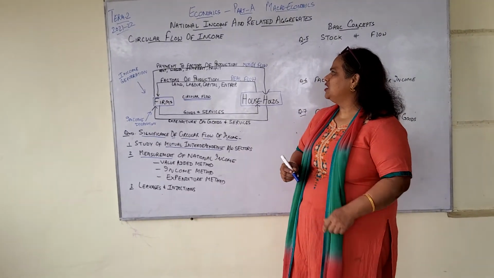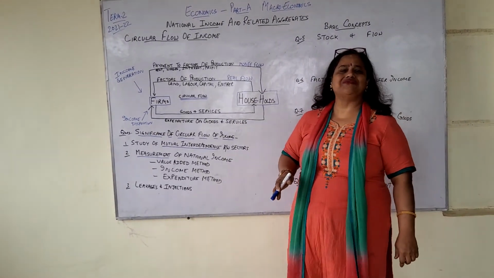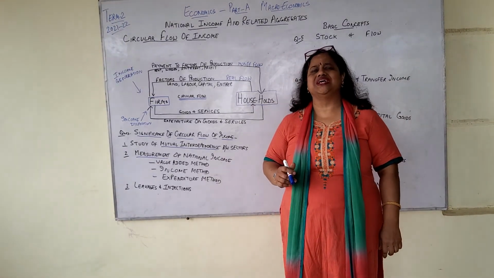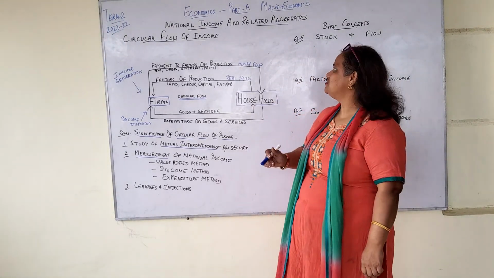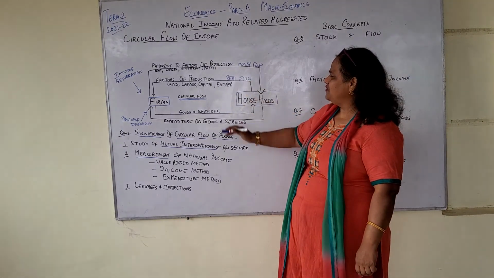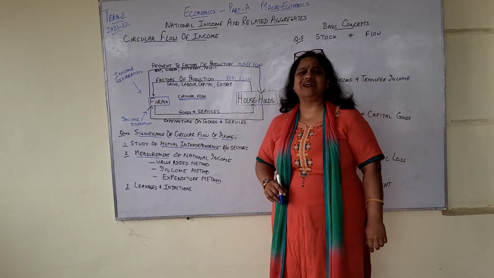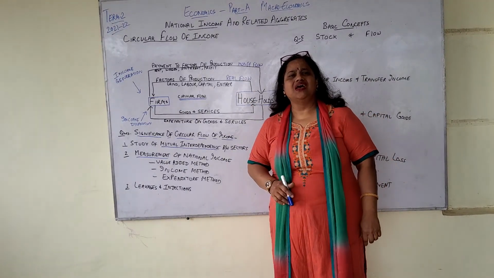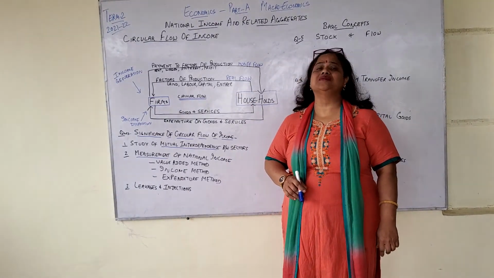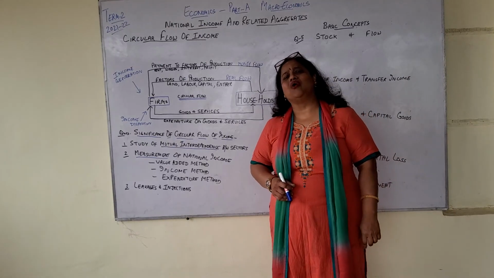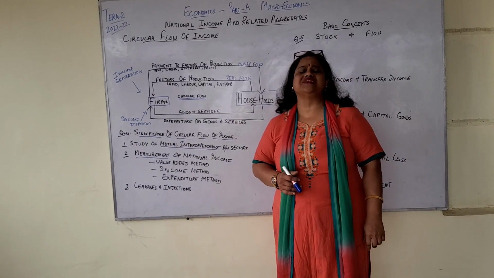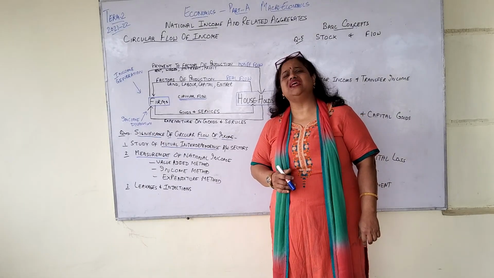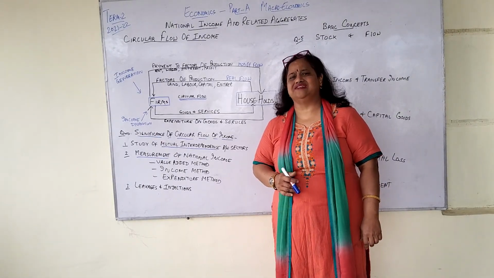Now, in the previous session, we had finished circular flow of income from the chapter of national income and related aggregates. So we had prepared 5 questions. The very first was a quick summary that circular flow of income is a continuous flow of goods and services and corresponding flow of money income in a continuous manner.